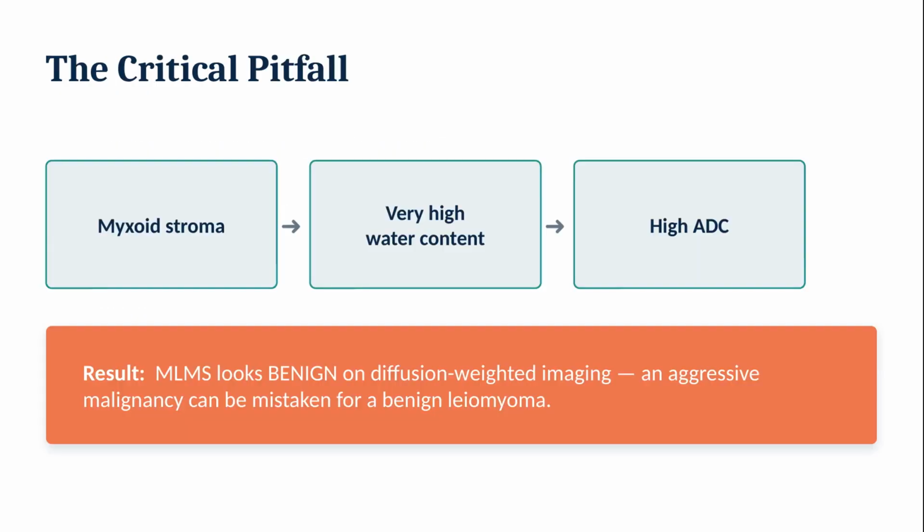Here is the problem. Because myxoid leiomyosarcoma is rich in myxoid stroma and water, it shows high ADC values, not low ones. As a result, it can look like a benign tumor on diffusion-weighted imaging. This is a dangerous pitfall, because an aggressive malignancy may be mistaken for a benign leiomyoma. The aim of our study was to reveal this pitfall and to find practical ways to overcome it.